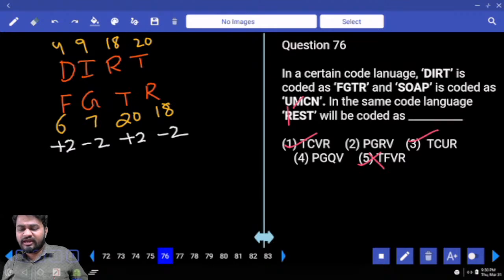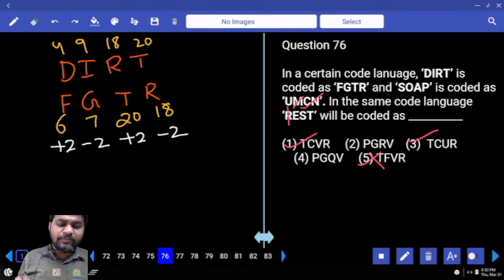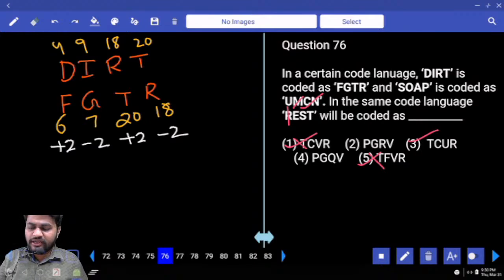So fifth option eliminated. Then after S plus 2, S, T, U. Option number 3. S is 19, 19 plus 2, 21, 21 means U, option 3.